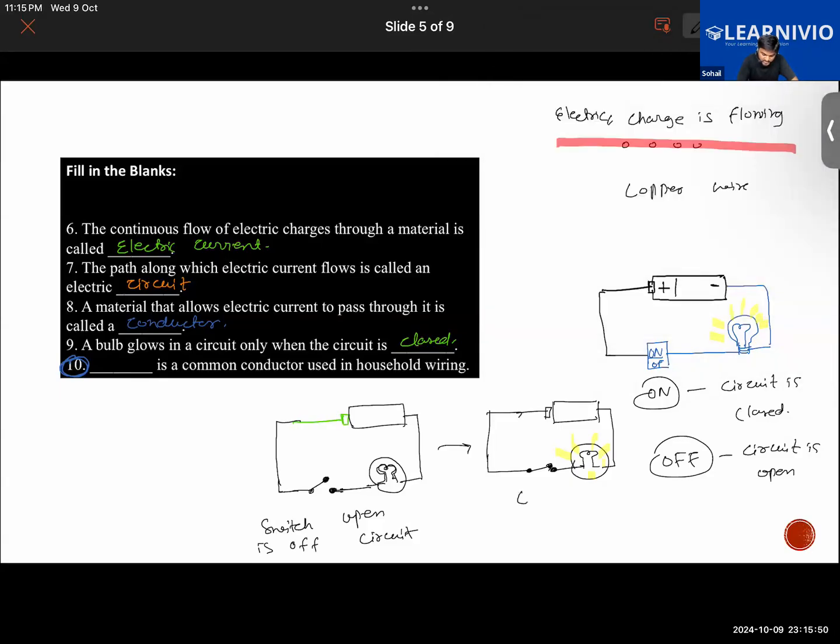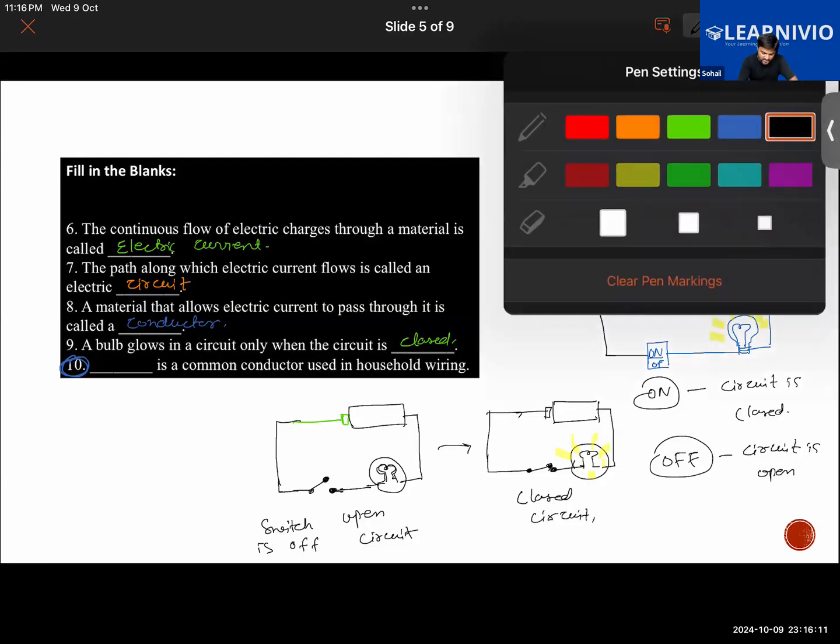It's a closed circuit. So circuits are of two types. For example, if someone were to mischievously cut a wire in the house, the flow of electric current will stop because the circuit is open. Okay, answer the last question, question number 10.